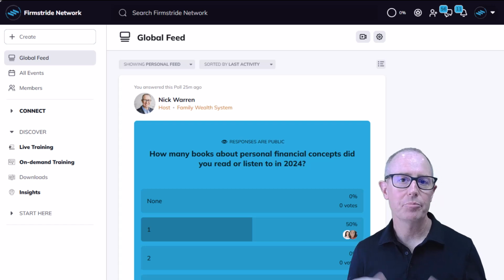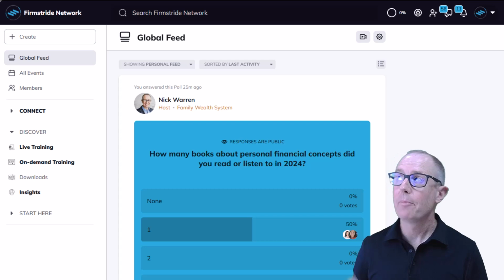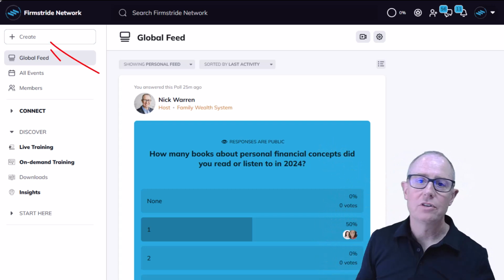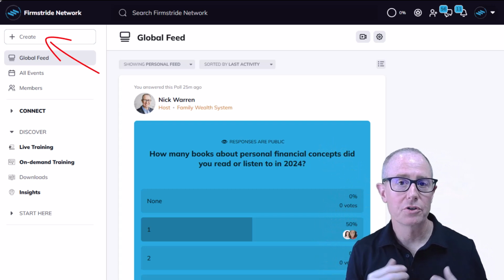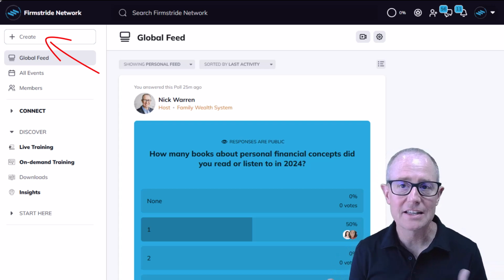So you can post things, and the way you do that is there's a little button up there in the corner that you can use to create your own little personal poll for other people to take. You can put posts up, you can put links in.